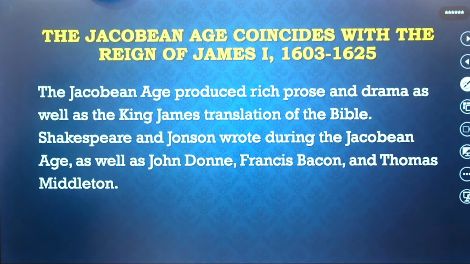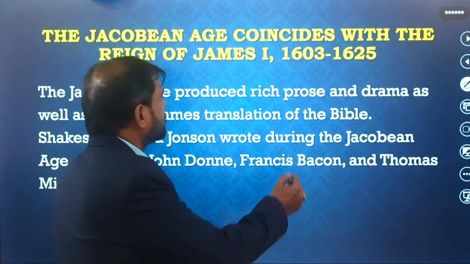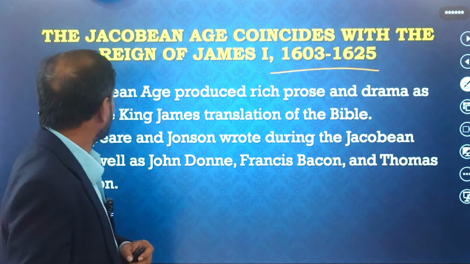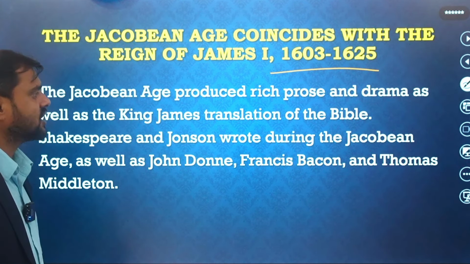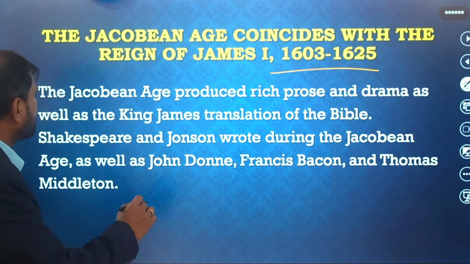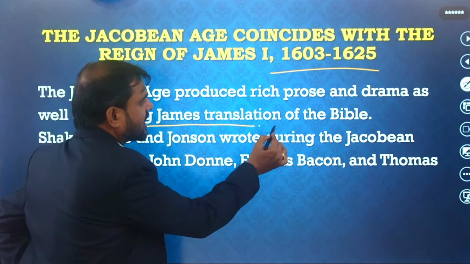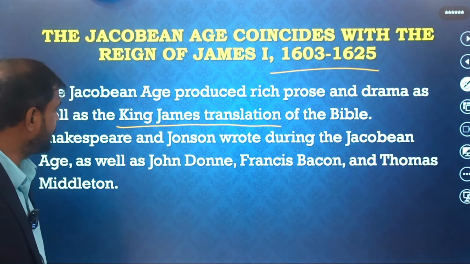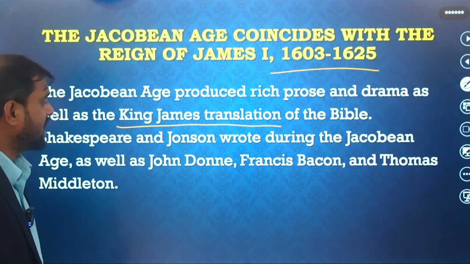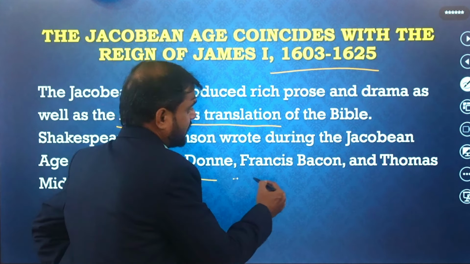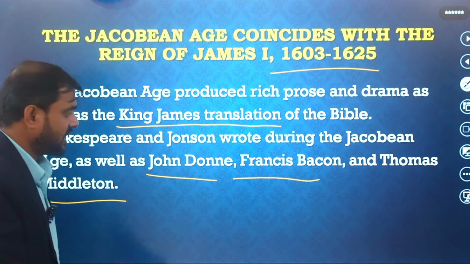The Jacobean age coincides with the reign of James I, from 1600 through to 1625. The Jacobean age produced rich prose and drama as well as the King James translation of the Bible, which is very, very important. The translation of the Bible was done in this period, and Shakespeare and Jonson wrote during the Jacobean age, as well as John Donne, Francis Bacon and Thomas Middleton.